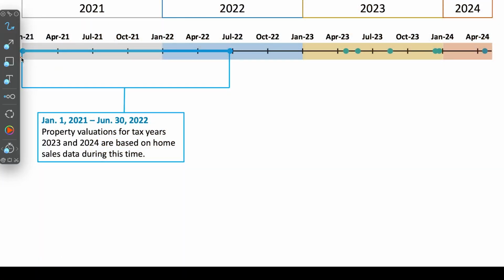So now that you understand property taxes in Colorado, I'm going to walk you through the 3.5-year cycle for property taxes from valuing your home all the way to paying your tax bill. Let's take a look. The assessment period for the current tax year, 2023, runs from January 1st, 2021 to June 30th, 2022. So property valuations for tax years 2023 and 2024 are based on home sales during this time. Now, home values are reassessed every 2 years. So the reassessment period from 2021 to 2022 will apply to tax years 2023 and 2024.